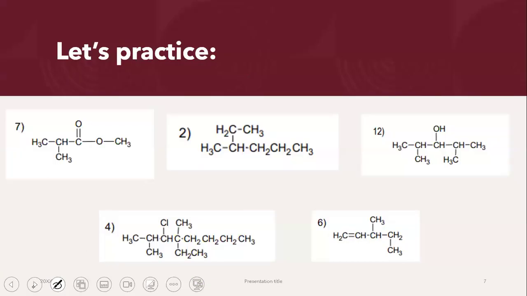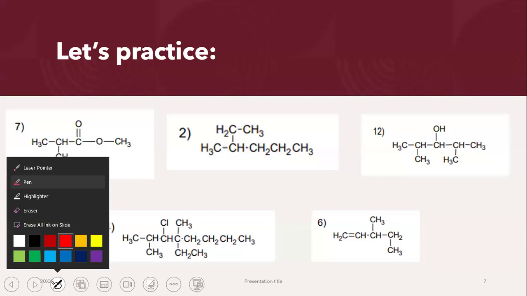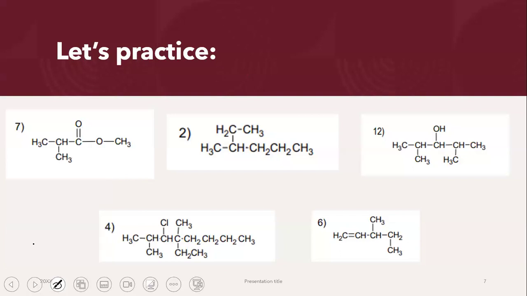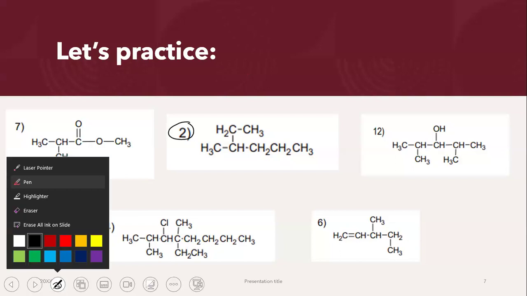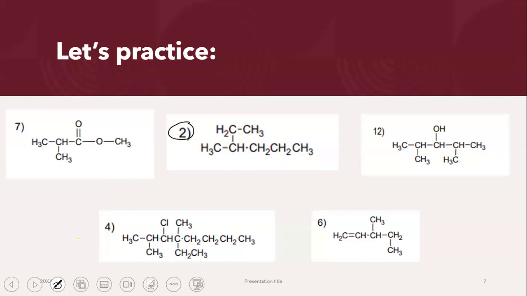Okay? First of all, we have a compound in front of us. If you guys think you know the answer, if you think you can try and solve it, go ahead and type out your answer in the chat. Now, let's consider compound number 2 first. All right. Let's go ahead and try to name compound number 2.